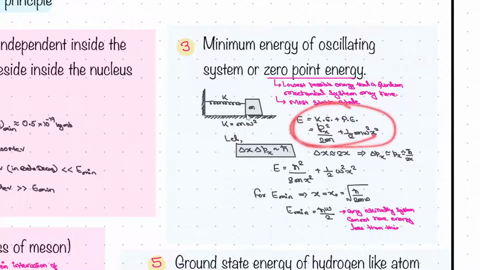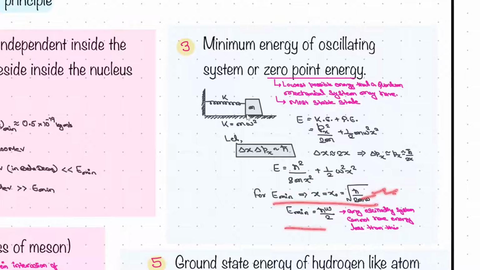This is our energy, right? So if you put it here, energy will be something like this, right? So delta x is equal to 2x that we are taking. Delta px will be this one. If you put it, and for the E minimum, what we will do? You will differentiate it and then double differentiate it and take it less than 0. You know how to find the minima, right? So we will find E minima at this position.